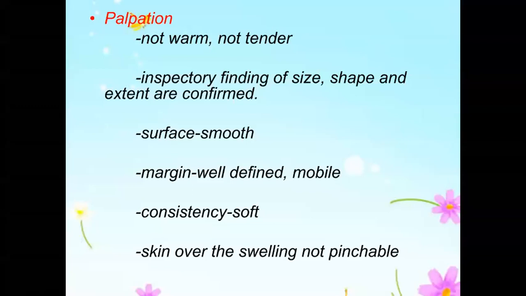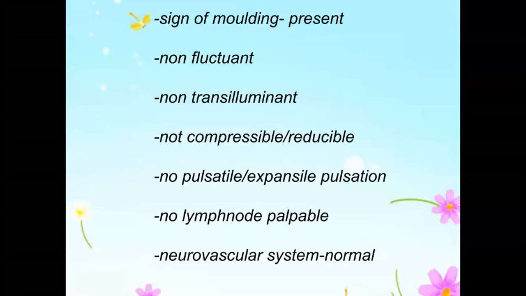Next. Consistency is soft. Yes. Skin over swelling is not pinchable. Sign of molding is present. It's non-fluctuant, non-transilluminant, not compressible, reducible, no pulsatile or expansile pulsation, no lymph node palpable, neurovascular system is normal. Okay. Before going to the neurovascular system, I don't know why it has come to the general local examination. I'll come to that later. Go to the previous slide.